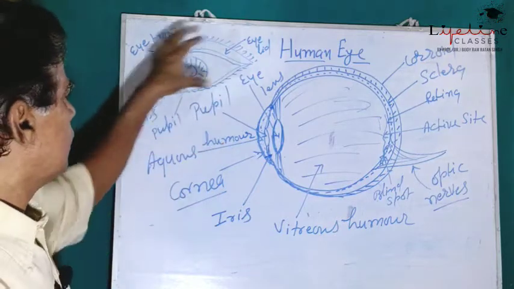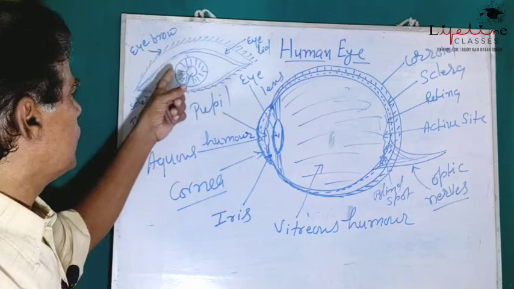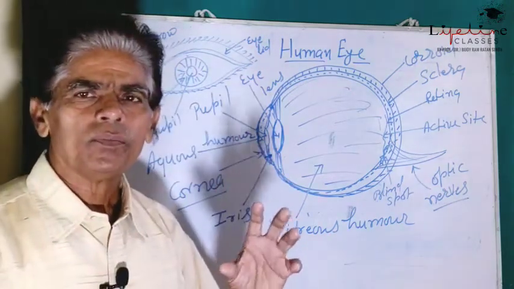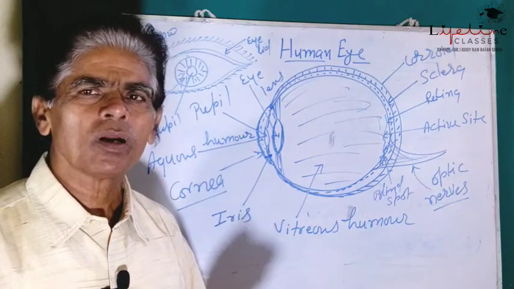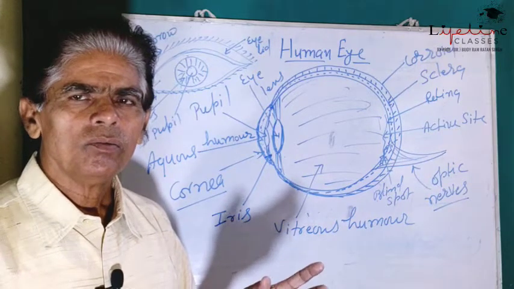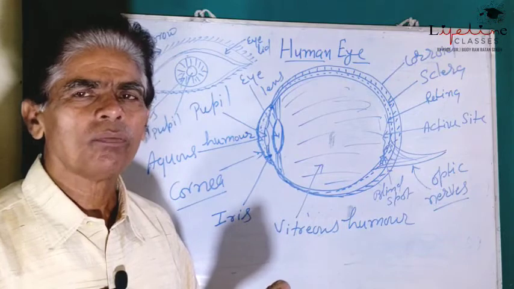If we see the outer structure of the eye, we find various common parts of the eyes.